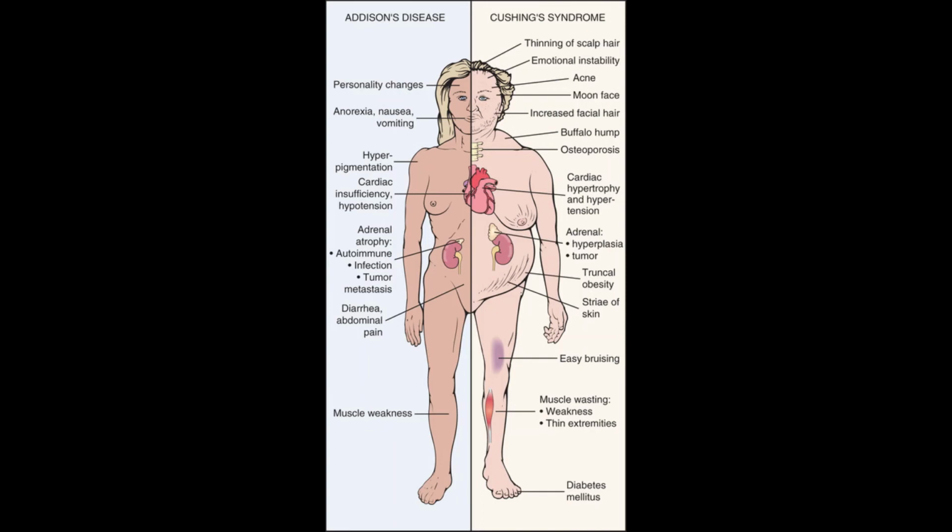Those with Addison's disease can experience personality changes. They may have anorexia, nausea, vomiting, making it difficult to eat. Hyperpigmentation, you might see skin bronzing. Cardiac insufficiency, hypotension, so they have very low blood pressure. Adrenal atrophy, they have potential autoimmune infections, tumors. They will have diarrhea very often. They will have intense abdominal pain, and they will also have frequent muscle weakness.